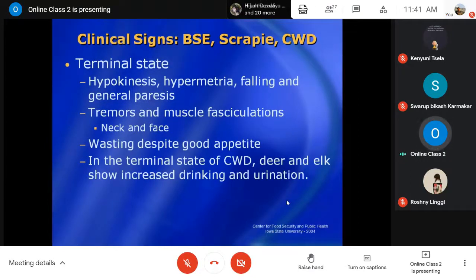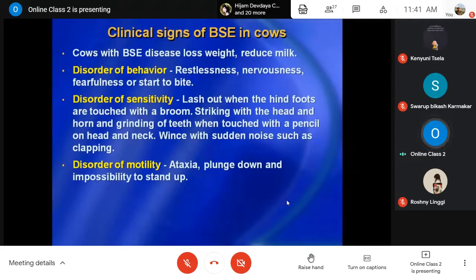They may show increased drinking and urination. In the particular disease bovine spongiform encephalopathy, cows affected may show loss in body weight, reduction in milk production, and behavioral changes like restlessness, nervousness, fearfulness, and they start to bite, like a rabid animal. Then disorders of sensitivity may be there.